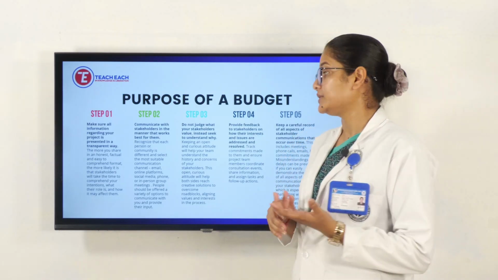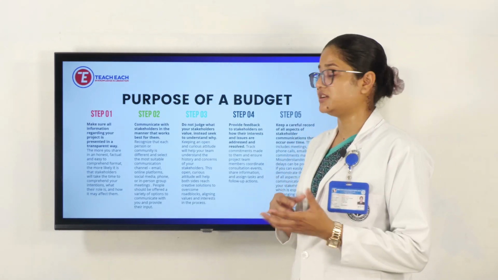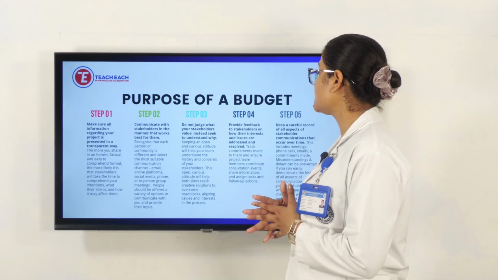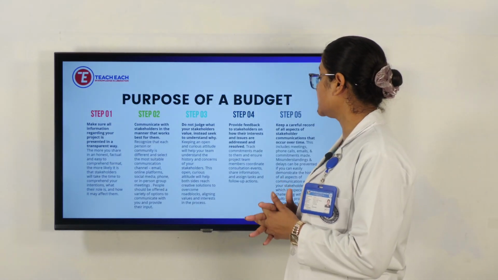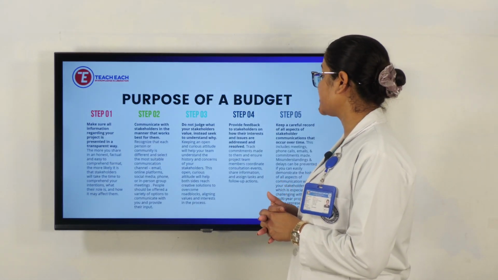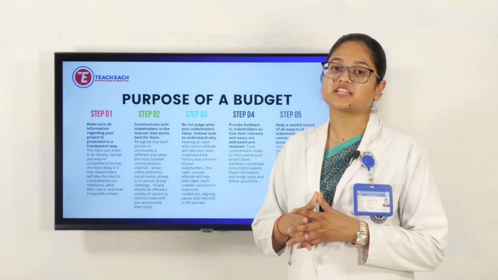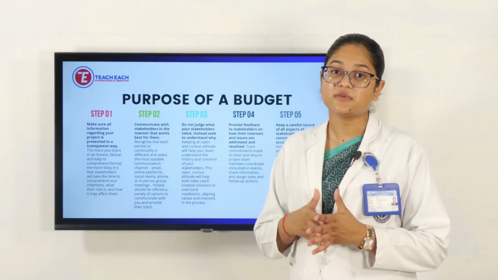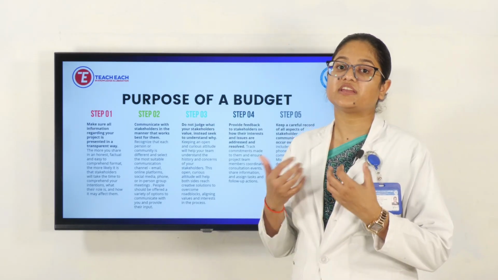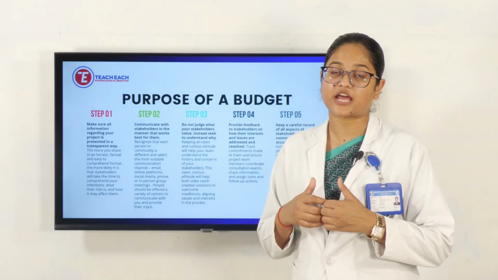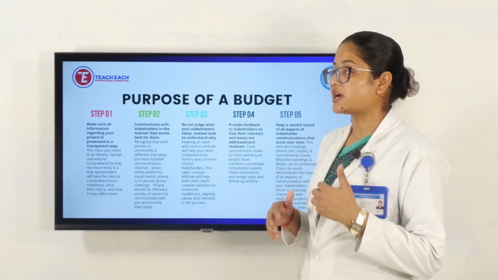We should not judge them on their specifications. Then provide feedback to the stakeholder on how their interests and issues are addressed and resolved. If any queries are there, at the same time we need to explain them, and whatever in our plan needs modification, that has to be communicated to them.